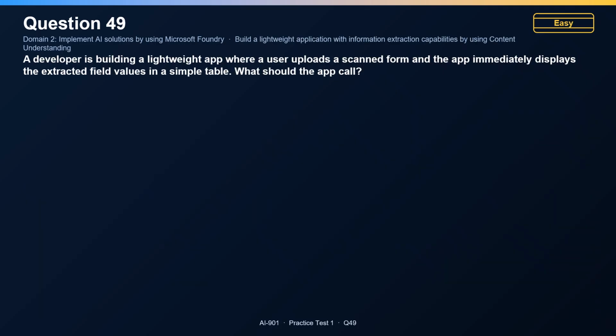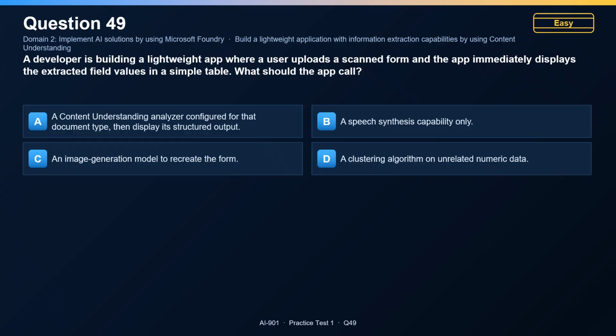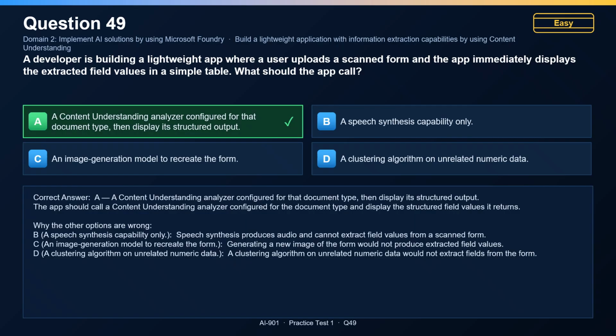Question 49. A developer is building a lightweight app where a user uploads a scanned form and the app immediately displays the extracted field values in a simple table. What should the app call? The correct answer is A. A content understanding analyzer configured for that document type, then display its structured output. The app should call a content understanding analyzer configured for the document type and display the structured field values it returns. Now, why the other options are wrong?